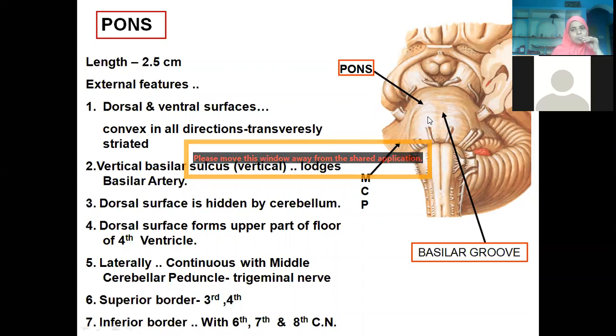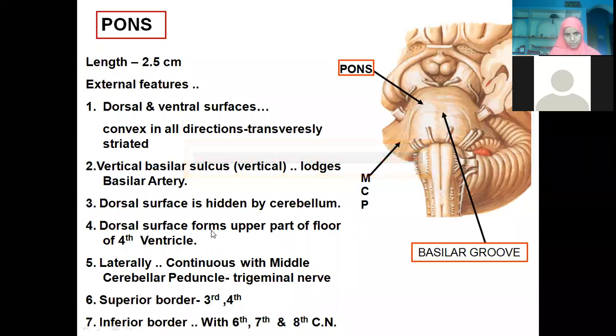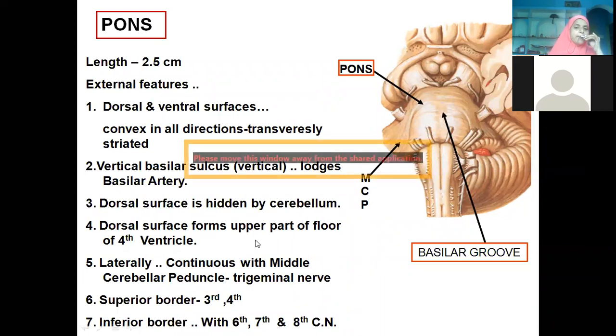The dorsal surface will not be seen in an intact brain because it is covered by the cerebellum. And of course we will do dissection and we have seen it also. So the dorsal surface forms the upper part of the floor of the fourth ventricle. Laterally, it is continuous with the cerebellum via the middle cerebellar peduncle.